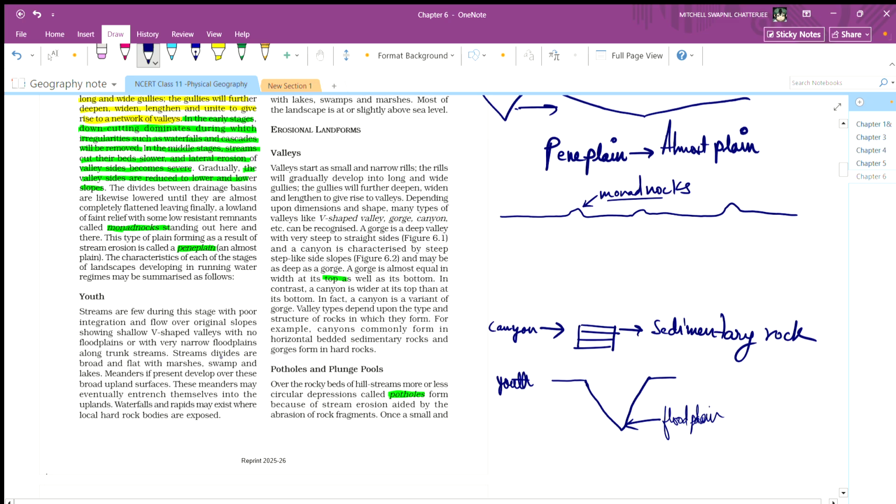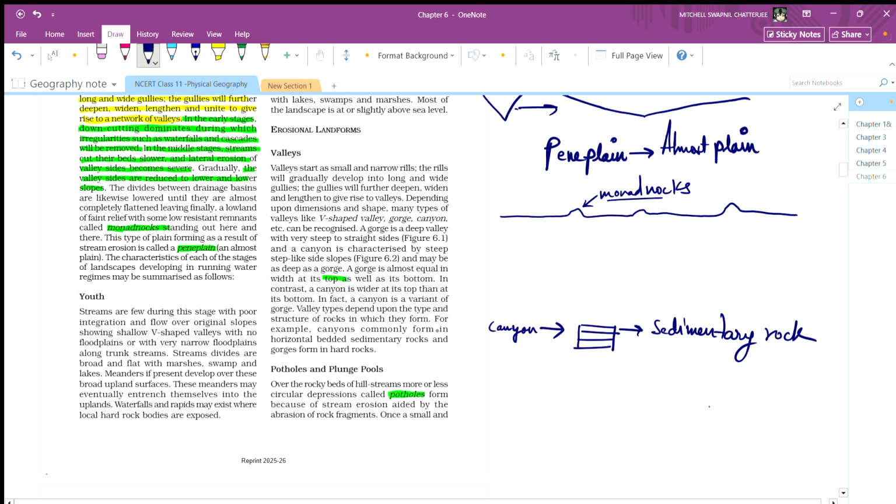The stream divides are broad and flat with marsh, swamp and lakes. Meanders, if present, develop over this broad upland surface. These meanders may eventually entrench themselves into uplands. Waterfalls and rapids may exist where hard rock bodies are exposed.